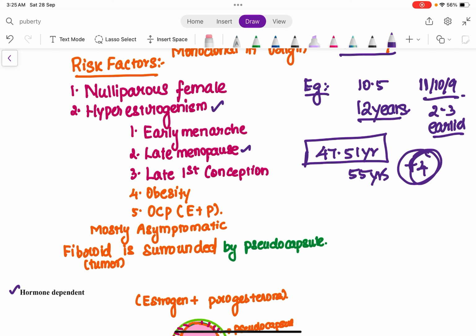Is that clear? So therefore: early menarche, late menopause, late first conception, and obese females, because in obese females estrogen is present in higher concentration. We all know that, right? And also patients who are on oral contraceptive pills.